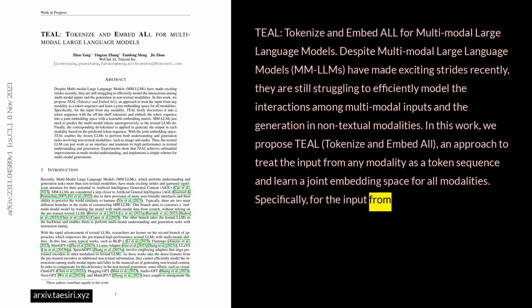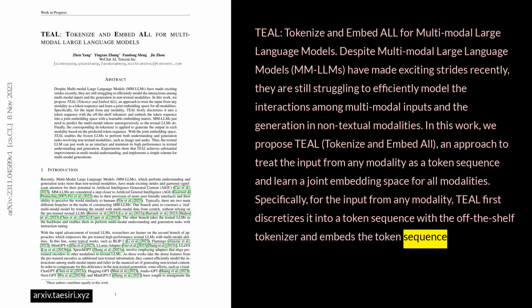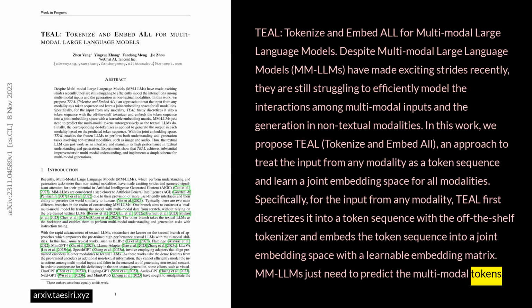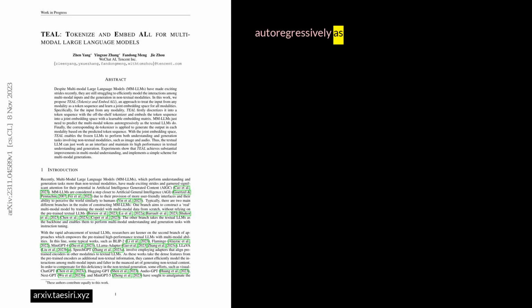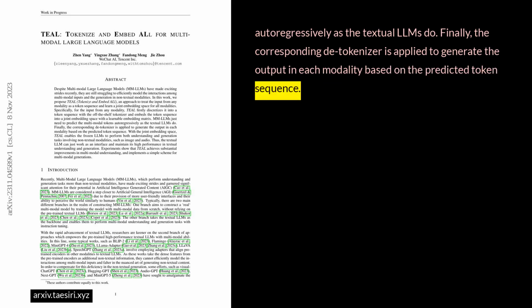Specifically, for the input from any modality, TEAL first discretizes it into a token sequence with the off-the-shelf tokenizer and embeds the token sequence into a joint embedding space with a learnable embedding matrix. LLMs just need to predict the multimodal tokens auto-regressively as the textual LLMs do. Finally, the corresponding detokenizer is applied to generate the output in each modality based on the predicted token sequence.